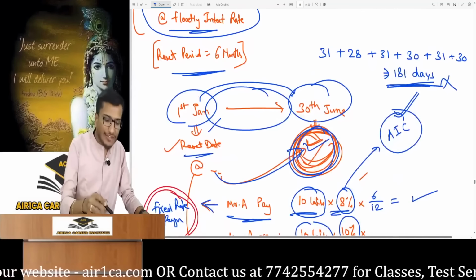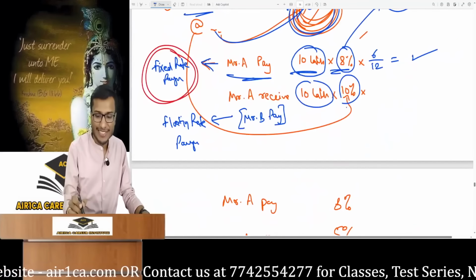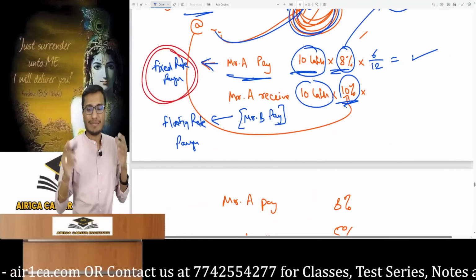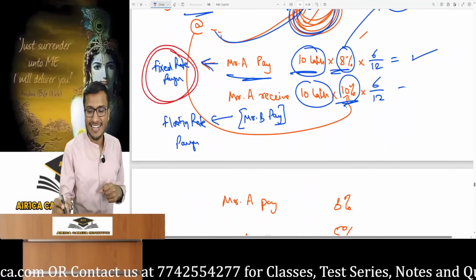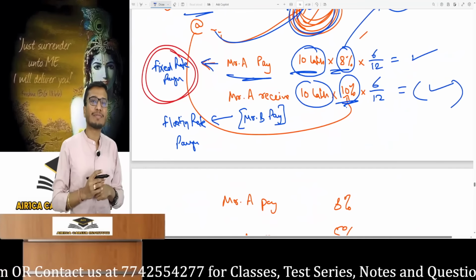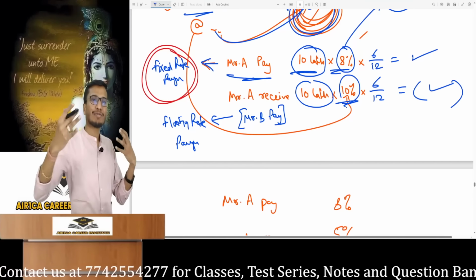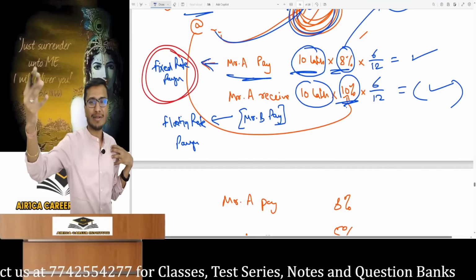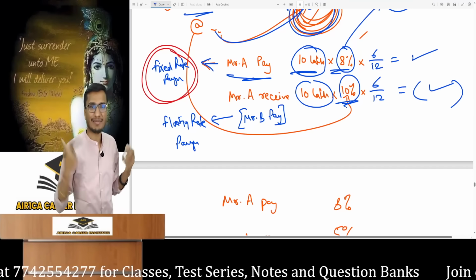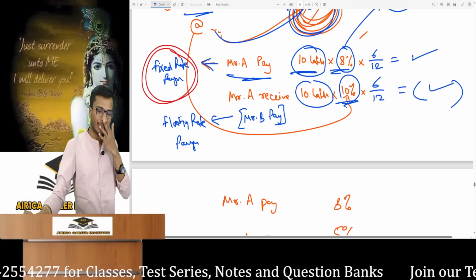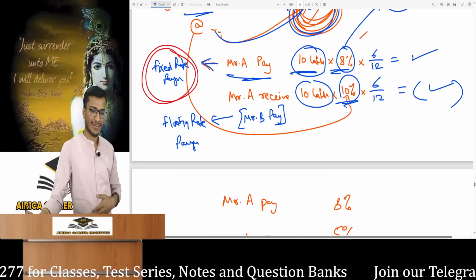Let's assume on the 1st of January the market interest rate will be 10%. So I will get 10% interest from Mr. B for 6 months. It means I will certainly be getting a larger amount, and I gave less, so I made a profit. Mr. B is crying thinking, what kind of help did I just give? Mr. B shall take the floating payment and convert to a fixed rate loan.